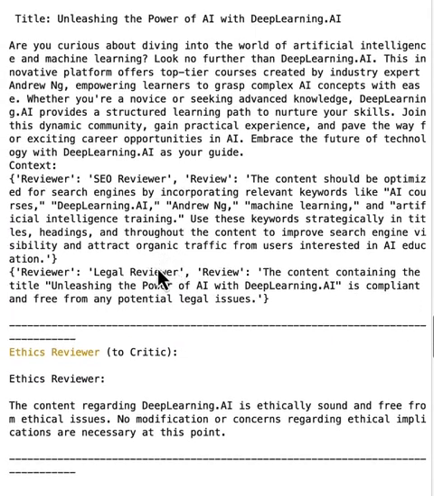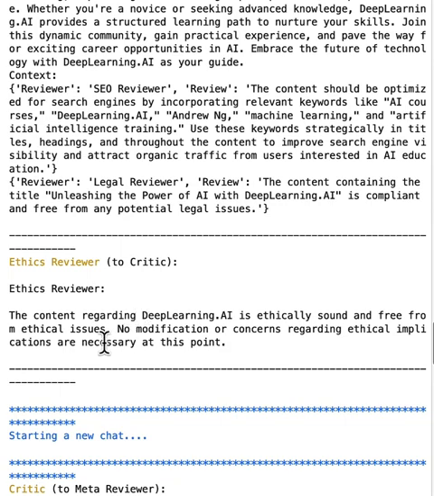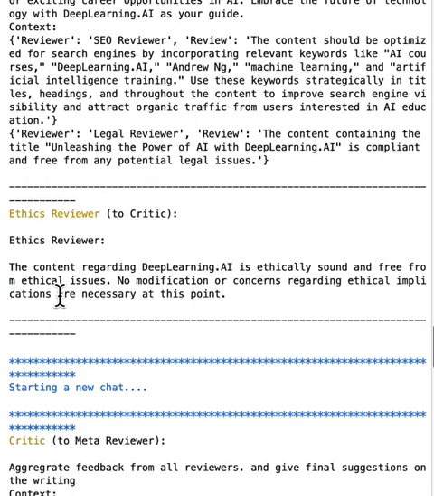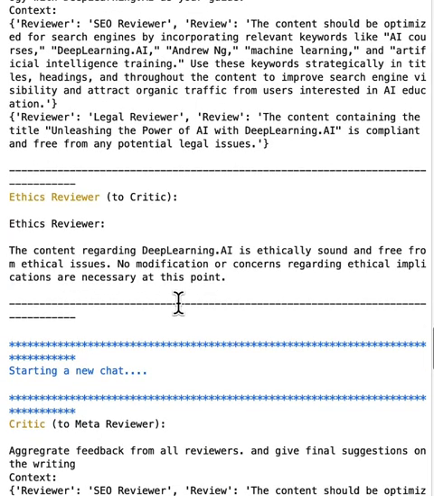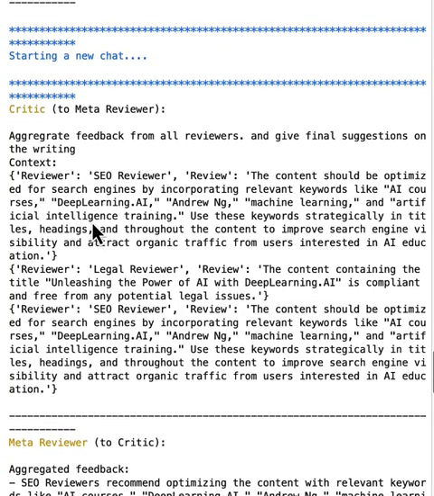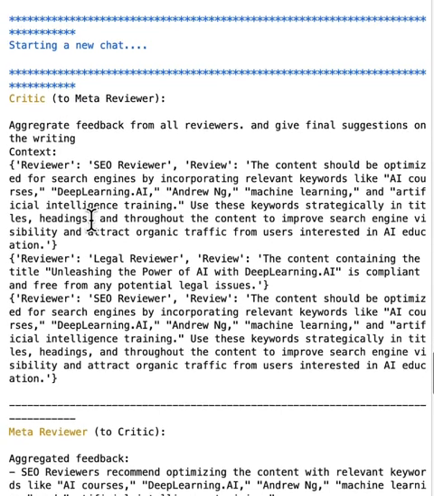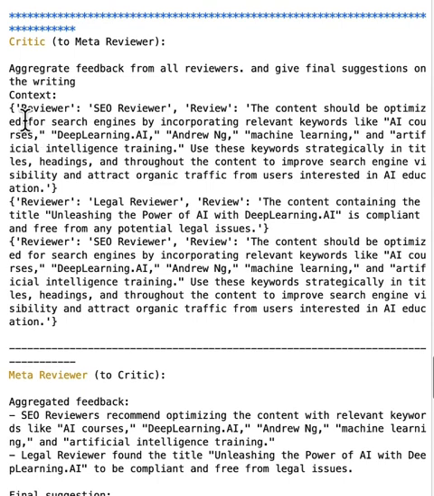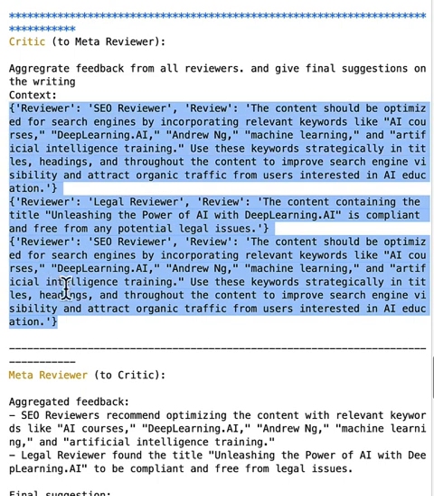And now we move on to the ethics reviewer. After investigating the blog post, the ethics reviewer investigates potential ethics issues and concludes that no modification or concern is raised regarding ethical implications. And finally, we move on to the meta reviewer. So basically, the meta reviewer will investigate all the reviews we received from the previous reviewers. And because we have instructed the chat sessions to summarize the chat in this JSON format, we have these nested reviews and the reviewers.